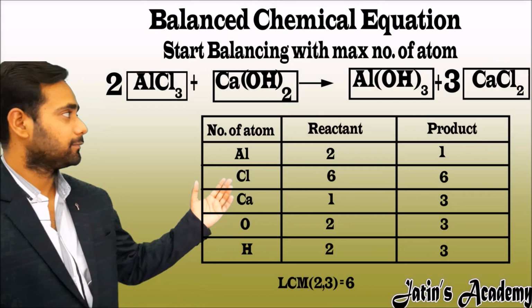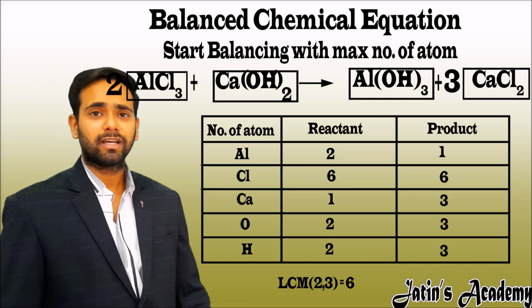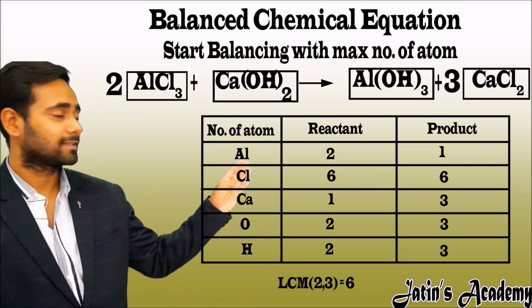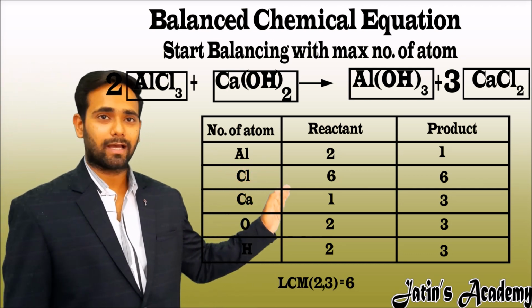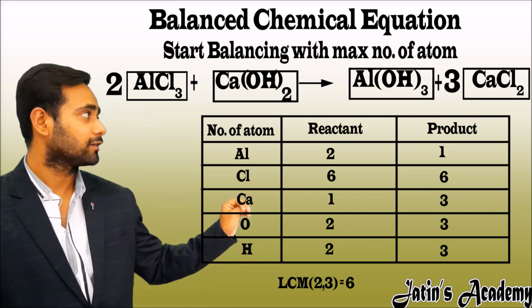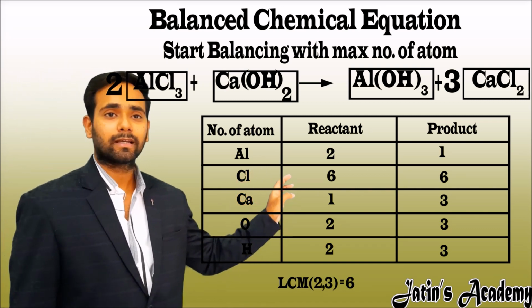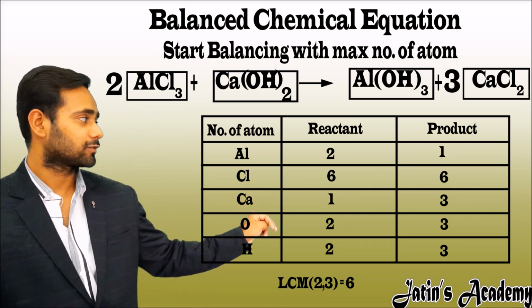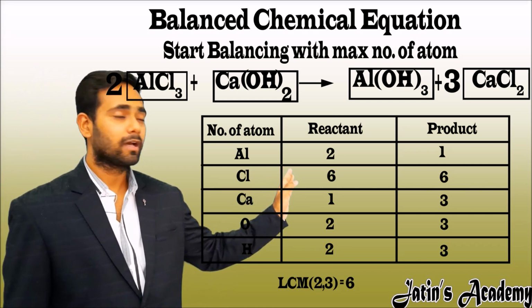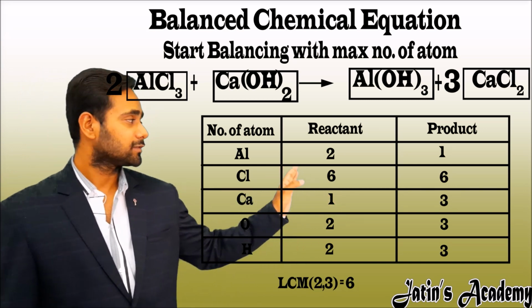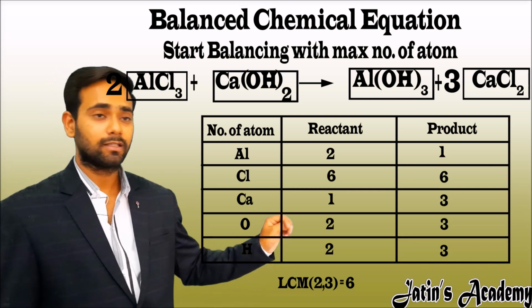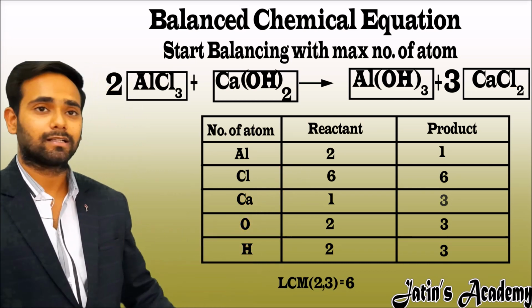Now take the element with the maximum number of atoms. Here you see chlorine is 6 atoms but chlorine is balanced, so no need to take chlorine. The other numbers are calcium, hydrogen and oxygen, which are 3 atoms on the product side. For simplicity I am starting with calcium. Now balance the calcium.